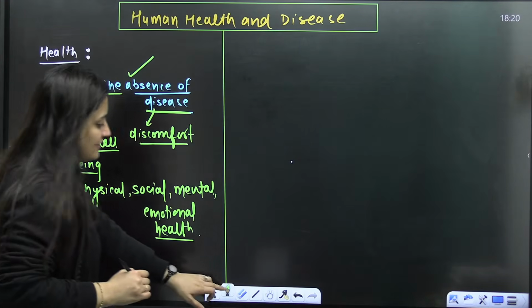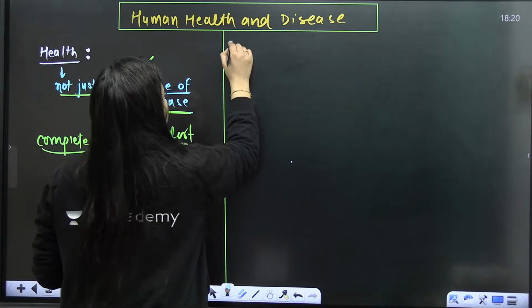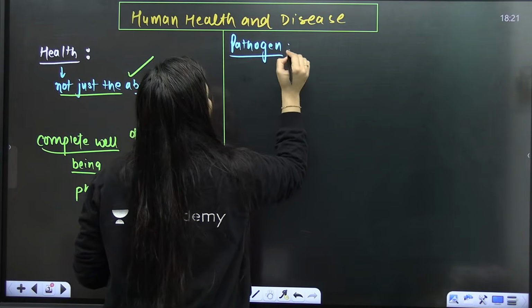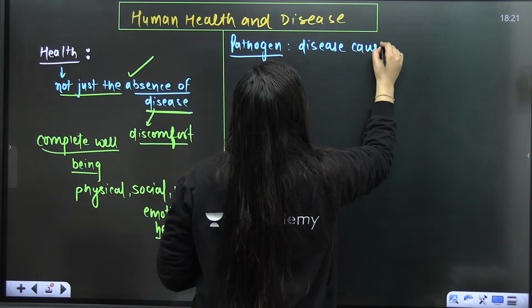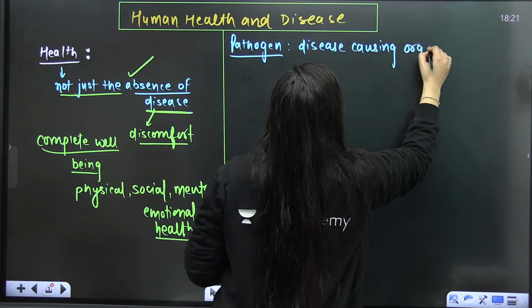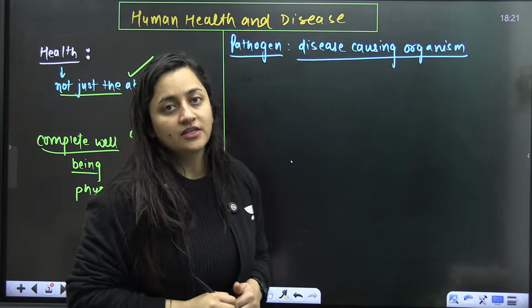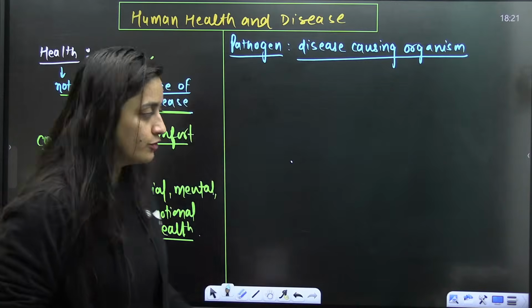Other than that, in this chapter we will also discuss one word, pathogen. Do you know what is the meaning of pathogen? Pathogen means disease causing organism. Any living organism that is causing disease is called a pathogen. So these are the things that we have to keep in our mind.